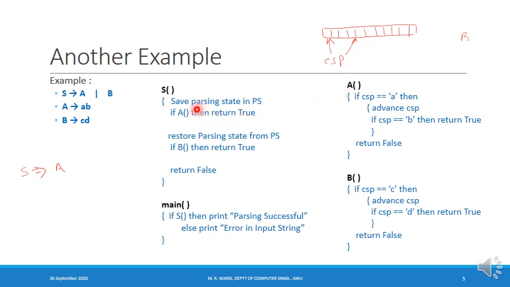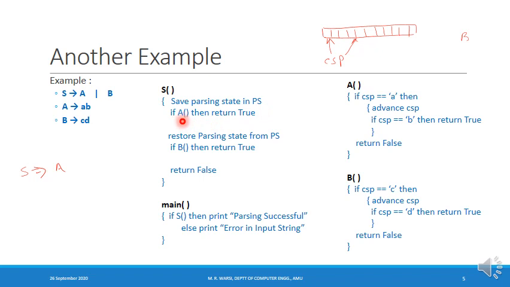So let us assume that the variable where we are saving the parsing state is PS. Before calling the function capital A, I am saving the parsing state in PS. Parsing state means the location of the current symbol pointer or any other information which denotes the state of the parser.